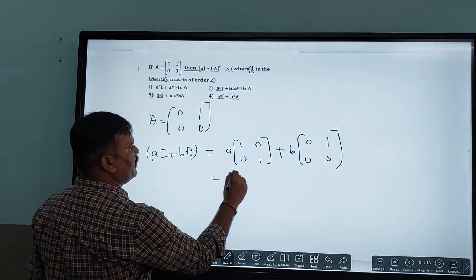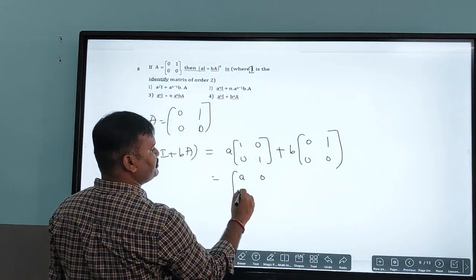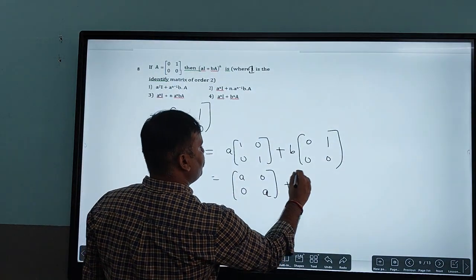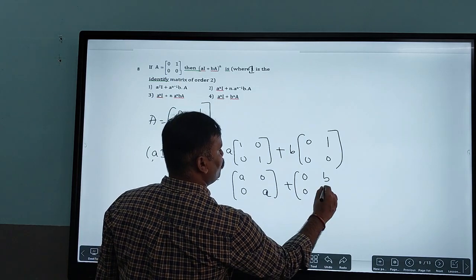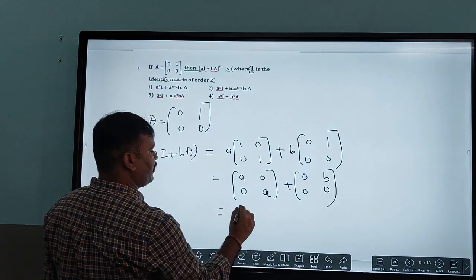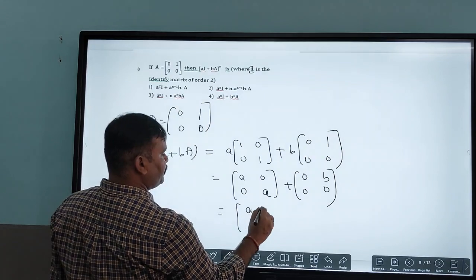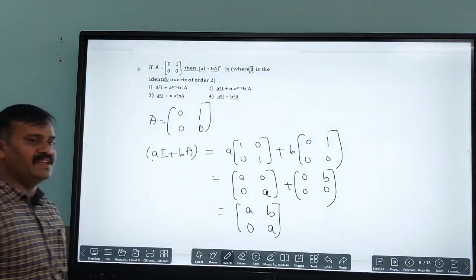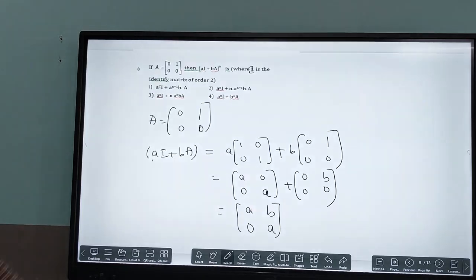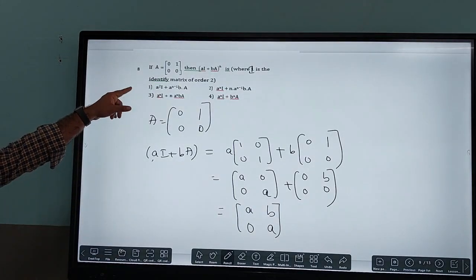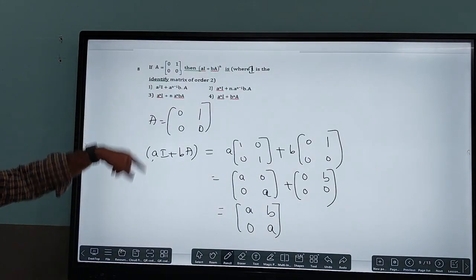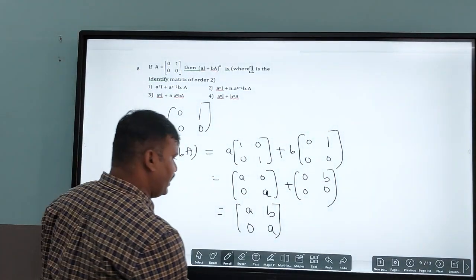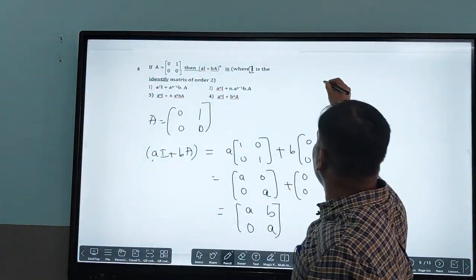Now if I just multiply, a 0 0 a plus 0 b 0 0. Now I am going to add it, and I get a b 0 a in this form only. They ask for (aI plus bA) whole to the power of n. So please keep in mind, I'll take the n value as 2 here.